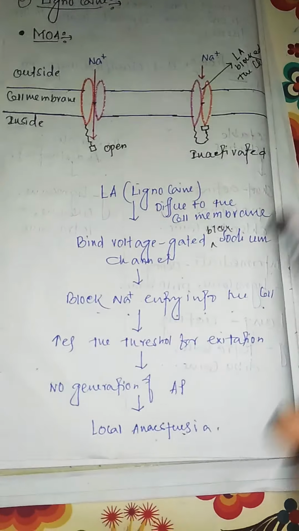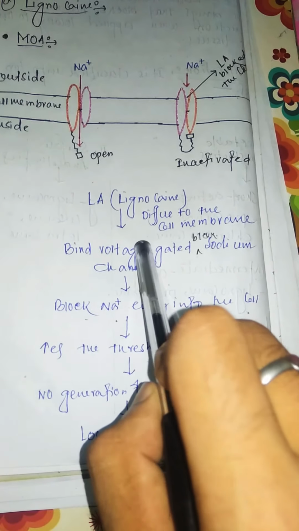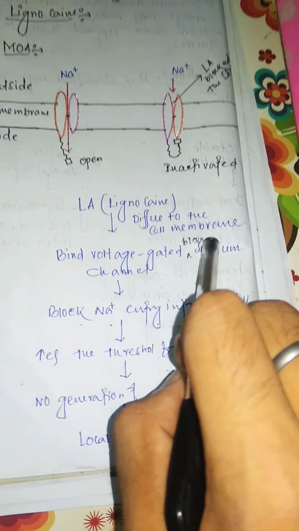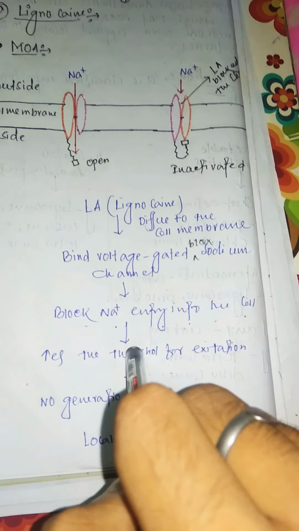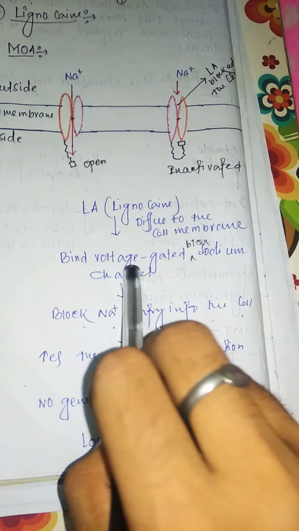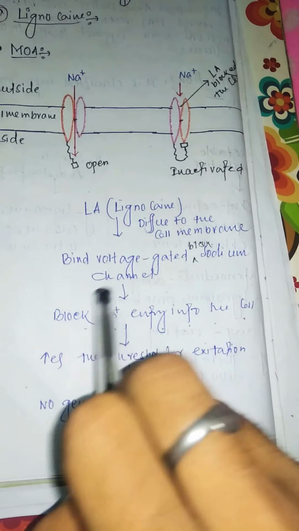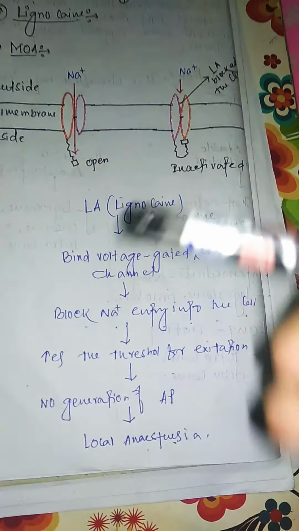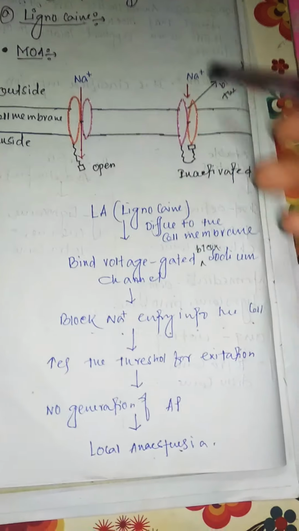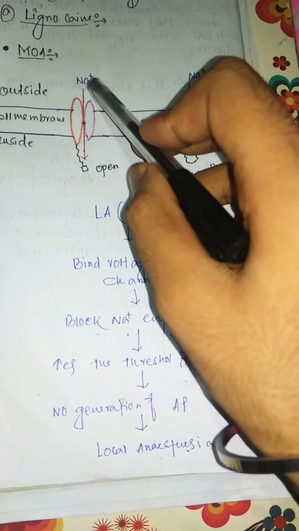So let's start. Among local anesthetics, I've taken lignocaine as an example. When lignocaine is applied locally to a patient, first of all it will diffuse to the cell membrane. After diffusing to the cell membrane, it will enter the cell, bind the voltage gated sodium channel and block it. This channel will be blocked. Sodium is otherwise readily entering into the cell.